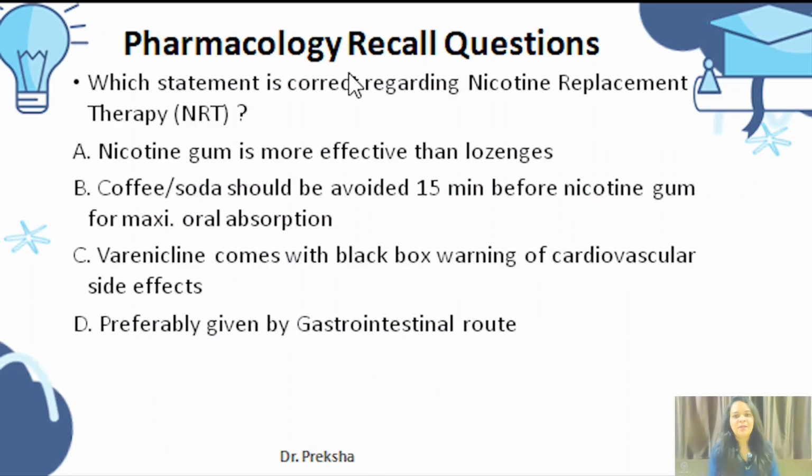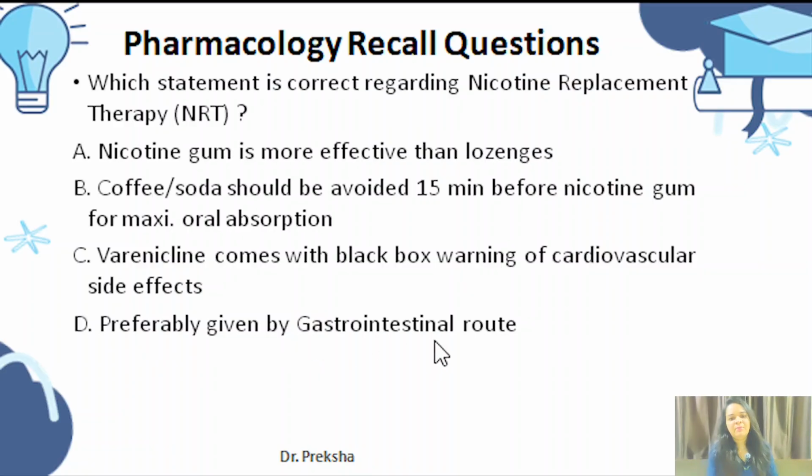Which statement is correct regarding nicotine replacement therapy? Nicotine gum is more effective than lozenges. This option is not correct. Coffee and soda should be avoided 15 minutes before nicotine gum for maximum oral absorption. This is the right option. Varenicline comes with a black box warning of cardiovascular side effects. This is not true.